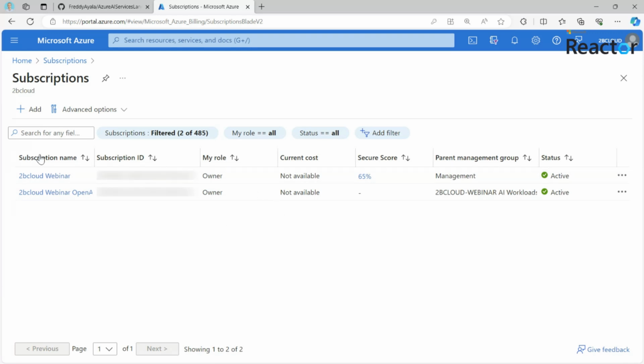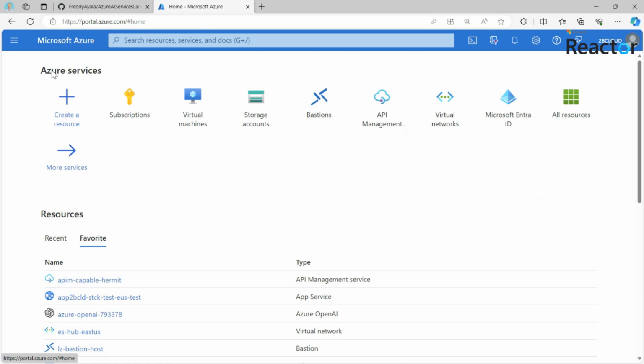The first subscription will be used as our connectivity subscription. We'll use it to connect to an environment that privately hosts all the services that will be used by our application, whether it's the OpenAI service or the services that behave as the proxies and the gateways to use the service. The other subscription will be used as the workload subscription, where all the services that eventually host our applications, including the OpenAI service, will be located. The next service we would like to look at is the OpenAI service itself.